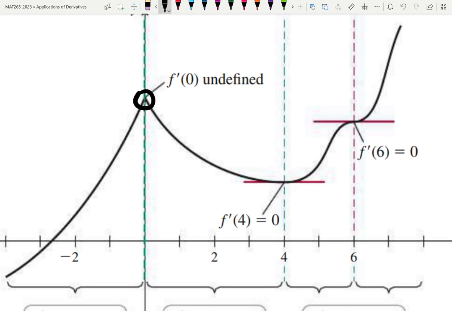There's no hole, so why did they say it's not defined? Cusp. Do you remember what cusp means? The sharp corner. That means the derivative does not exist because the left limit does not match the right limit in the definition of the derivative. So at cusps, we don't have a derivative, but the function is fine there.